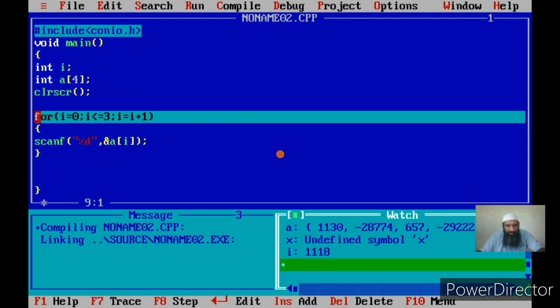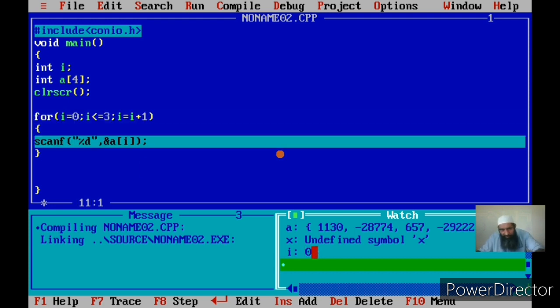Now we have started executing the for loop. We have not entered the body of the loop. The first step is initialization. Initialization means whatever value I give here to I will be assigned to I. I am giving the initial value of I as 0. I can assign any value here. It's not necessary that I start with 0, I can start with 1, any value. That will be the initial value of I. And then see here, the initial value of I is now 0.